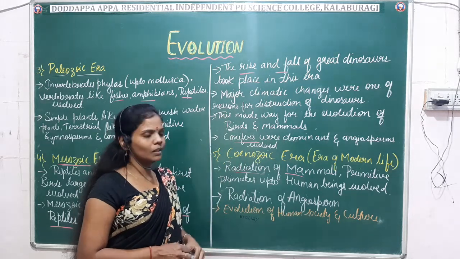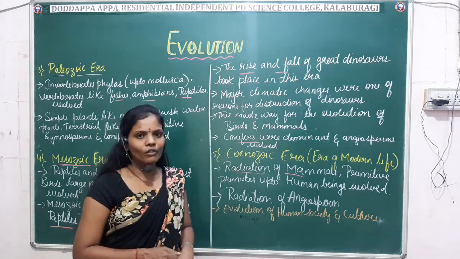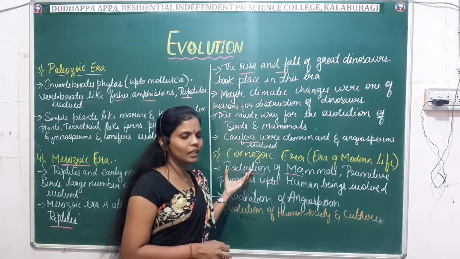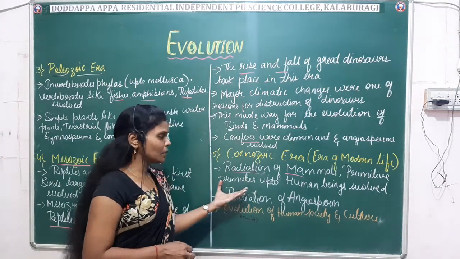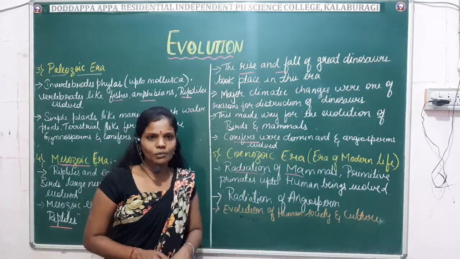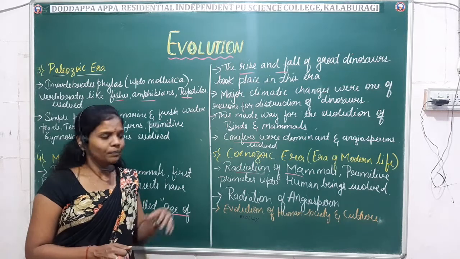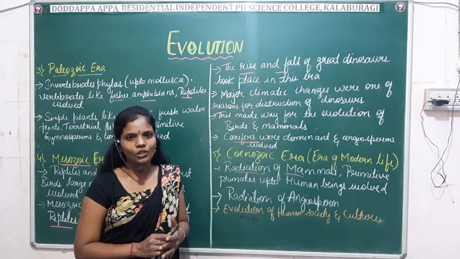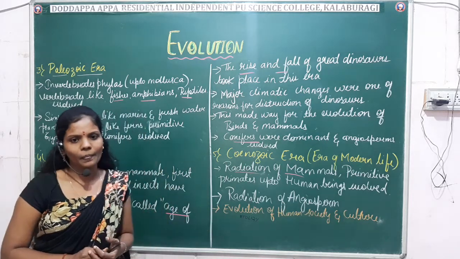Fine. Next comes the Cenozoic era or the era of modern life. So here you can see that there was a radiation in the mammals and the primitive primates up to the human beings, as well as the radiation of the angiosperms. So these are the changes which have occurred in this evolution, which gives a brief account of the evolution in the different eras.